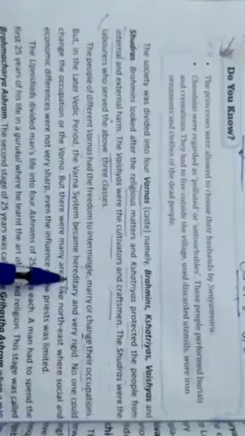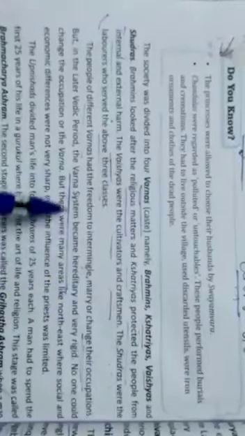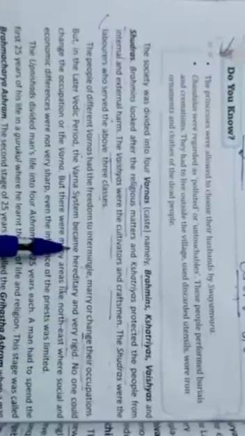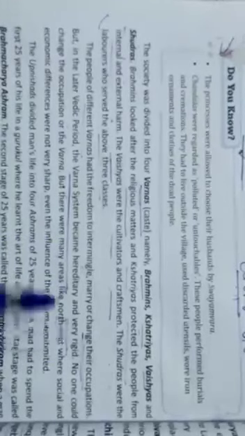But in the later Vedic period, students, the Varna system became hereditary. Hereditary means on the basis of birth. The son of a Brahmin automatically becomes a Brahmin. So in the later Vedic period, the Varna system converted into hereditary and became very rigid. Now the Brahmins could not change their occupations. They had to do religious matters.